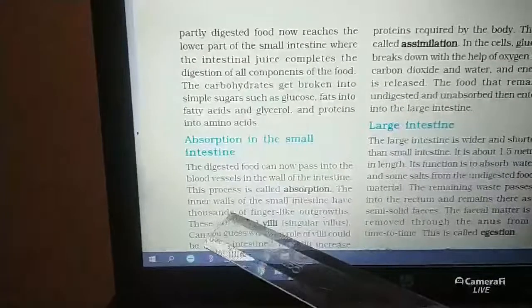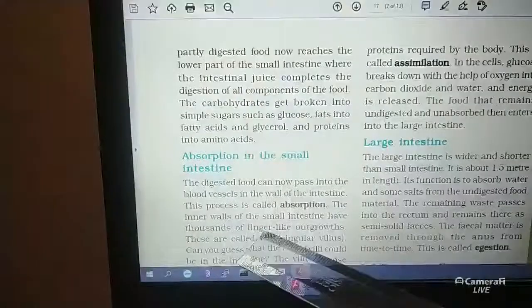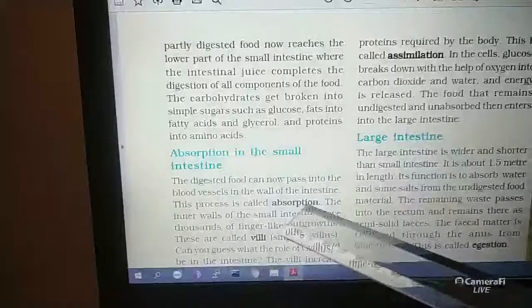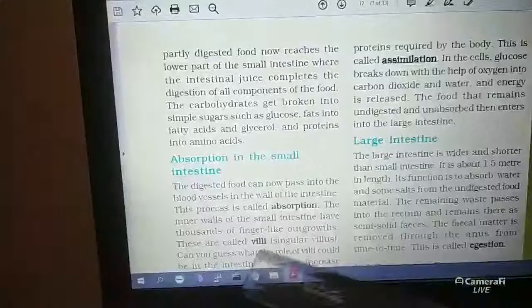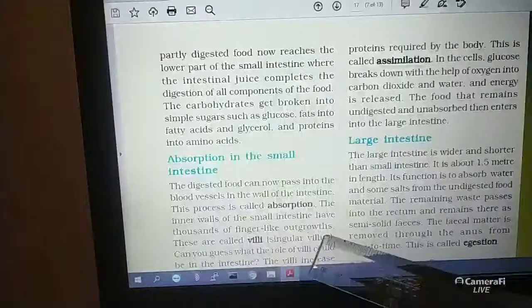The inner walls of the small intestine have thousands of finger-like projections.